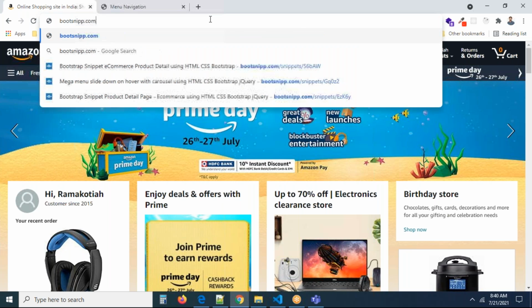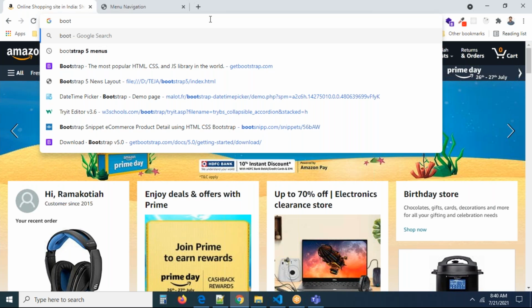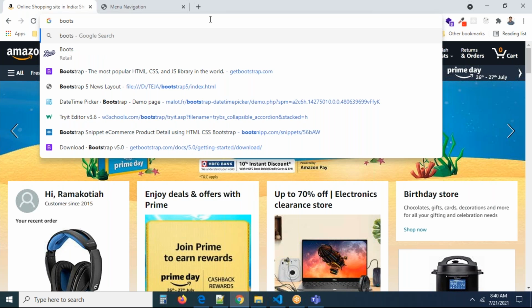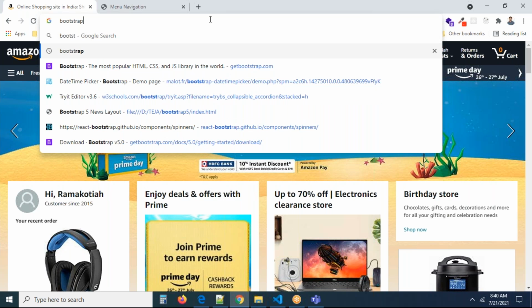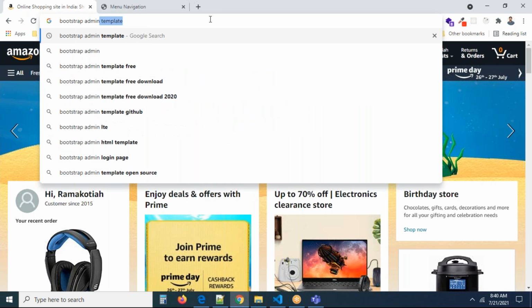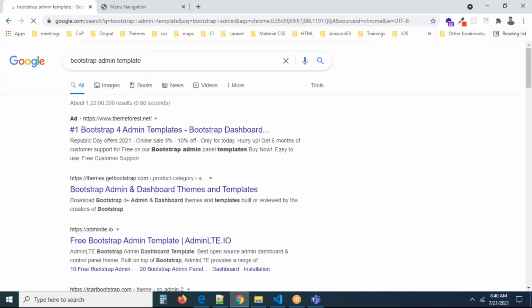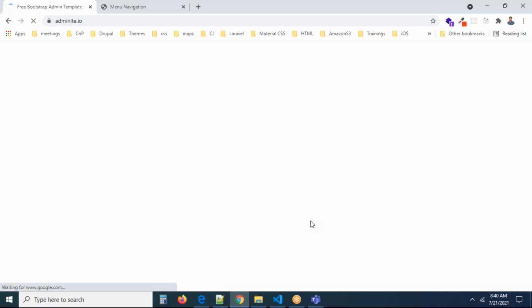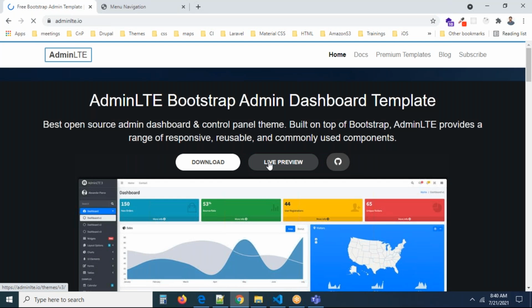Don't worry, I'm just going to show you a small scenario, I mean, where exactly people will go for it. Bootstrap admin dashboard, admin template. Let me show you a small demo so that you will get some clarity. Can you see here? We are going to see the demo of it. So definitely you can do a live preview.